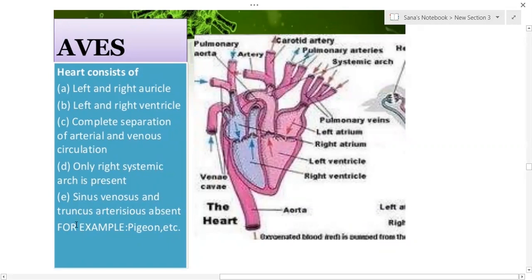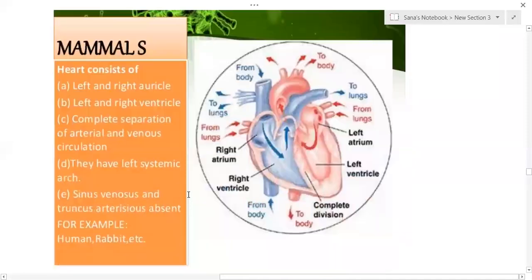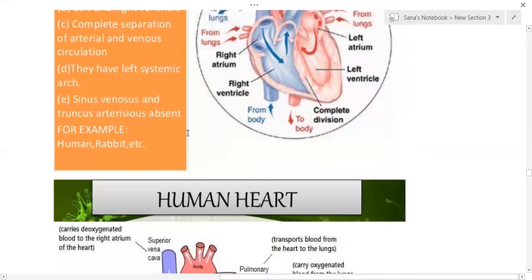Sinus venosus and truncus arteriosus are absent. And when it comes to mammals, we human beings also belong to mammals. The heart consists of four chambers, and complete separation of arterial and venous blood takes place. They have a left systemic arch. Sinus venosus and truncus arteriosus are absent.